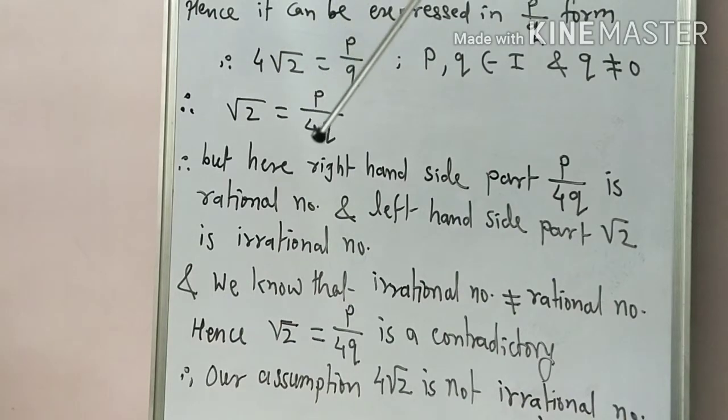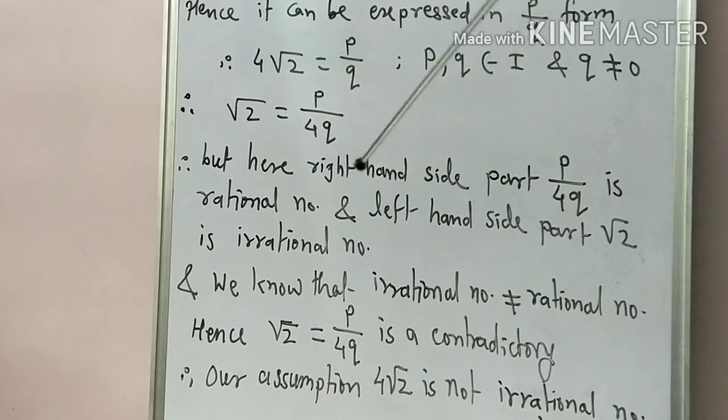For right side ला घेतला P upon 4Q. P upon Q rational number. We multiply with again with rational. Product of two rational also rational. मग integer म्हणा किंवा rational म्हणा. Okay. P Q integers आहेत. 4 also integer. 4 into Q become integer. Okay. Numerator integer, denominator integer, so that form is rational number. Or you can say P upon Q is what? Rational number. 4 is also rational number. So दोन rational number ची division also a rational number.